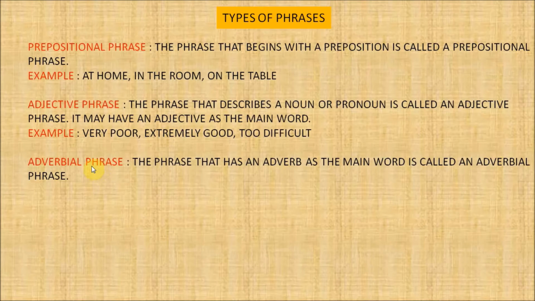And finally, let's see the adverbial phrase. The phrase that has an adverb as the main word is called an adverbial phrase. So an adverbial phrase is the phrase that has an adverb as the main word. For example, very quickly, quite happy, etc.